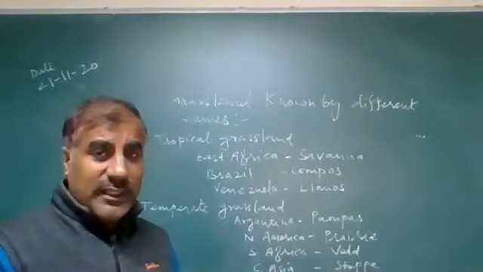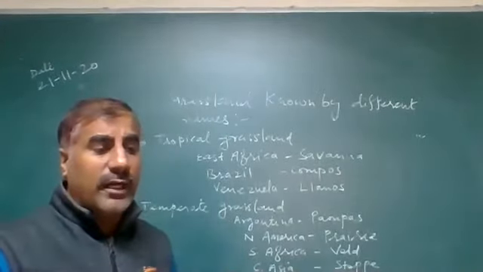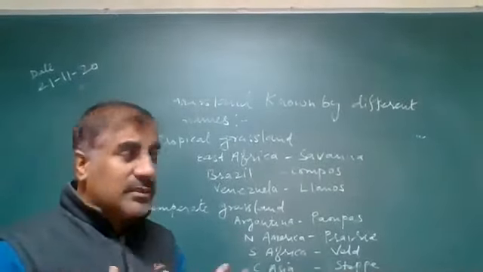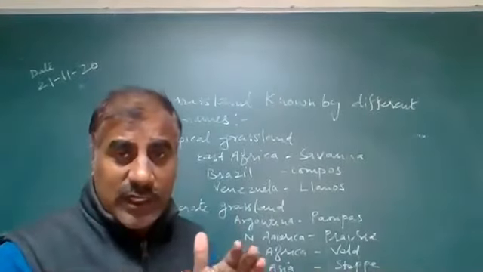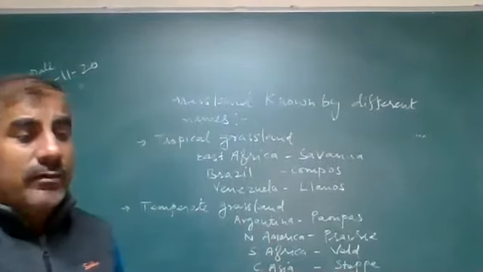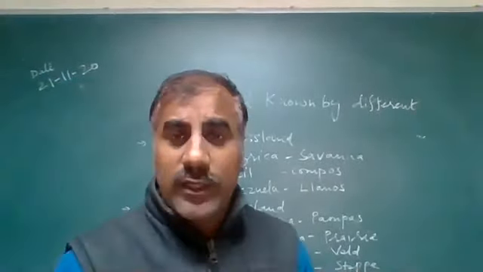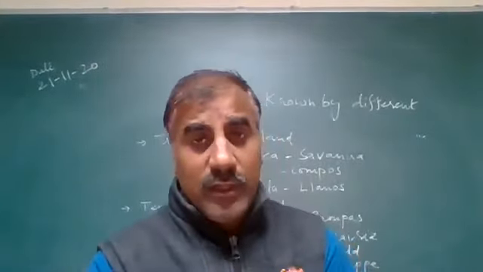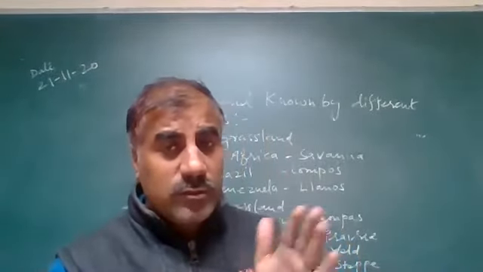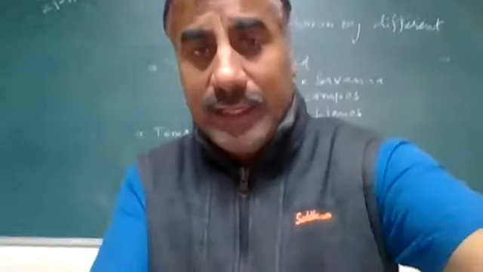Grasses are short compared to the tropical areas, and buffaloes, bisons, and antelopes are common in the temperate region. So today we have discussed two categories of grassland, tropical and temperate.